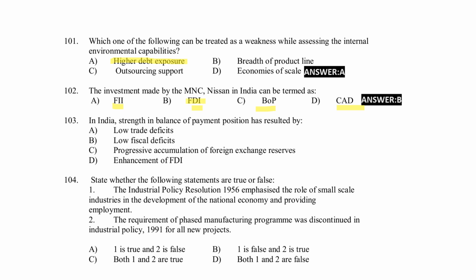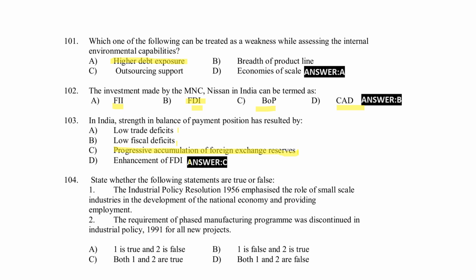In India, strength in balance of payment position has resulted by low trade deficit, low fiscal deficit, progressive accumulation of foreign exchange reserve, enhancement of FTA. Right answer option C, progressive accumulation of foreign exchange reserve.